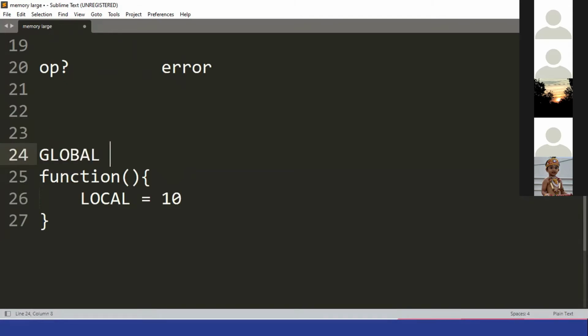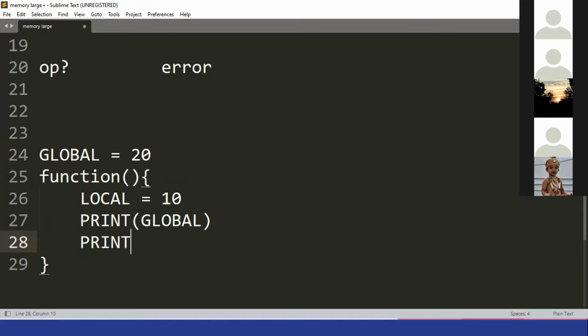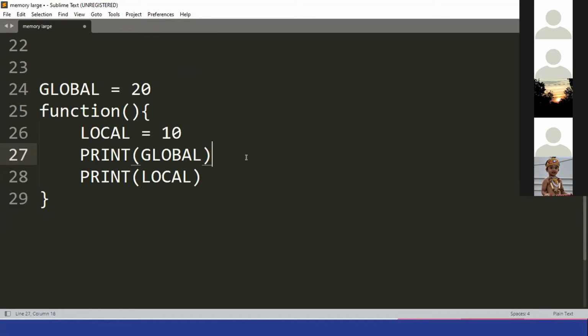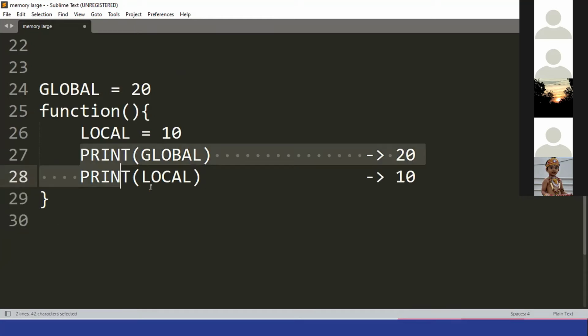Global. Now if I print global, and I'm printing local also. What will be the output of this? This is in English, just tell me. 20 and this will be 10. Okay.